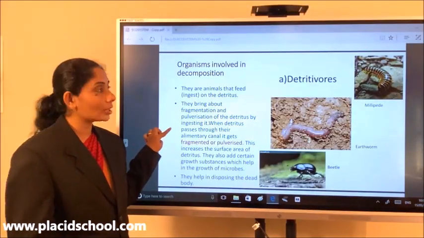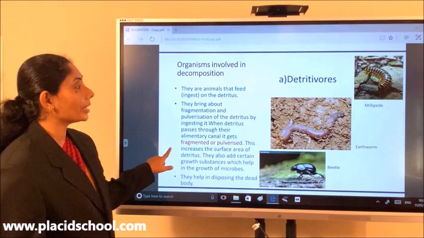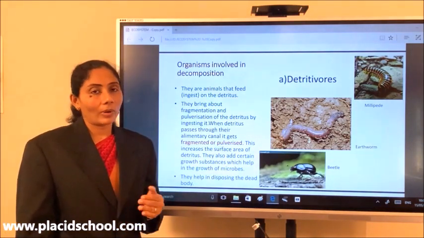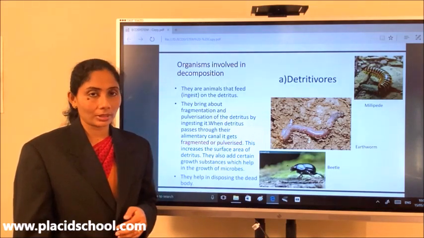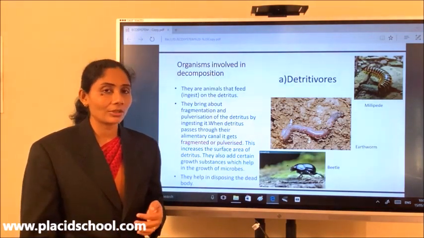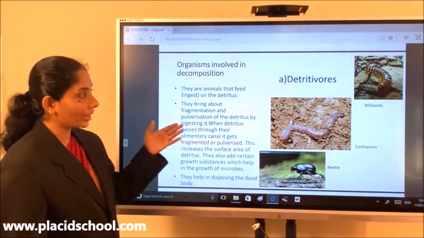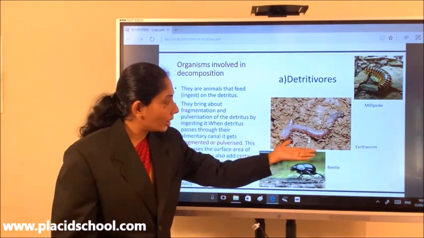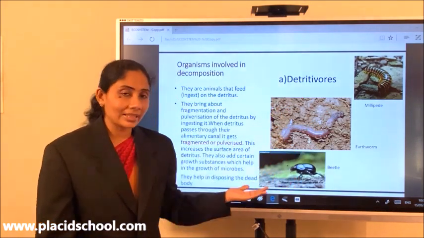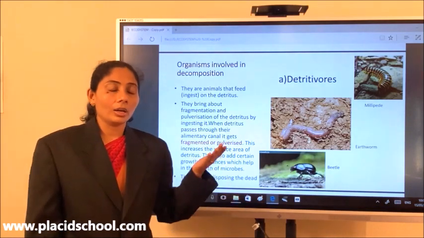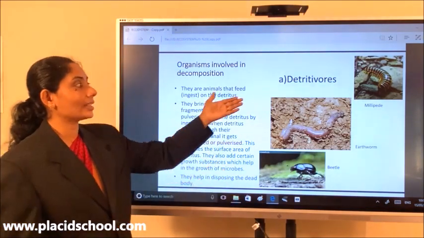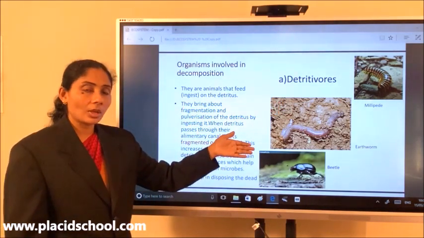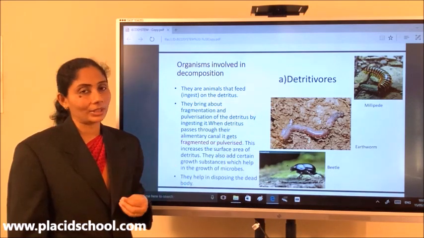Now let's talk about the organisms which are involved in decomposition. We'll classify these organisms into two types: one is detritivores and the other is decomposers. So let us first talk about detritivores. What are detritivores? Now you can see the pictures of some detritivores on the screen. That is a millipede, earthworm, beetle, likewise snails, slugs, and woodlouse. All these are referred to as detritivores. And what are they doing? These are actually animals which ingest or eat the detritus.